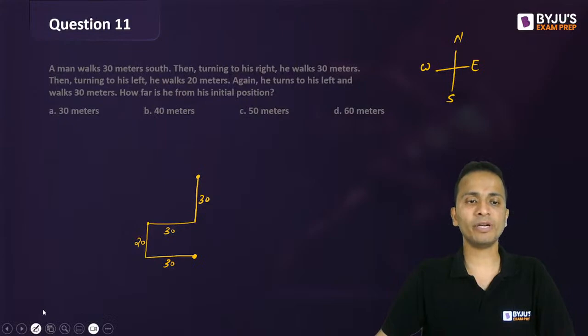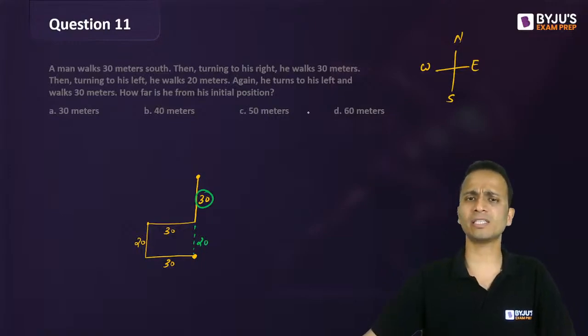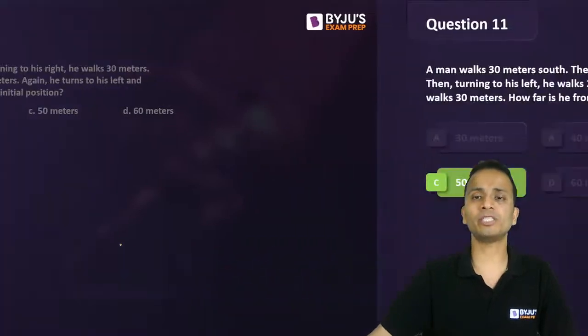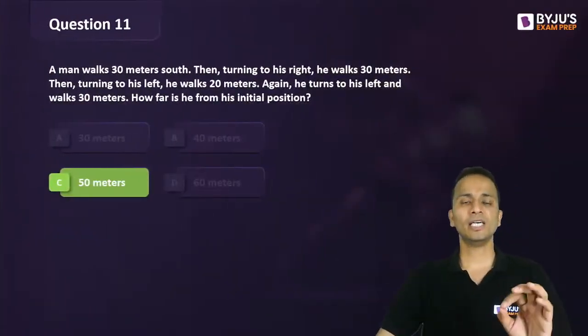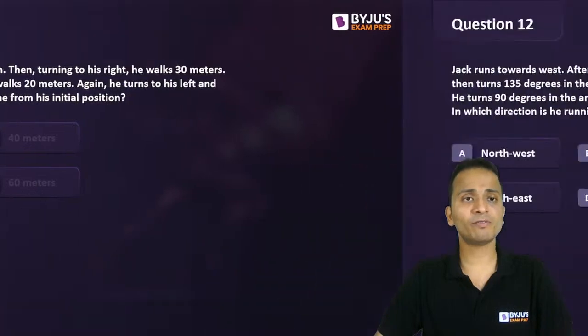So from the starting point, how far is he? This one is 30, and this dotted line is 20. So 30 plus 20, it's in the same line. This was a very easy question. The answer is 50 meters. Option C, yes it is. Quickly moving on to question number 12.